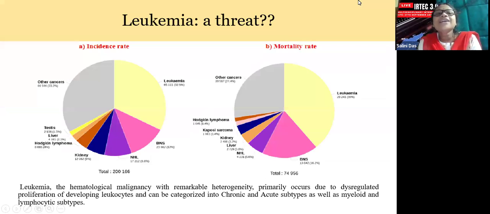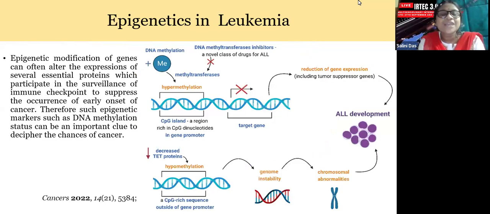So, leukemia is one of the emerging blood cancers, where its higher incidence and higher mortality are creating a striking danger in the global records. Every year a large number of people are affected by leukemia, and the death rate is also high. Now we should know that beyond genetics, there are certain things that can determine whether a person will be leukemic or not. First, we should know what is leukemia.